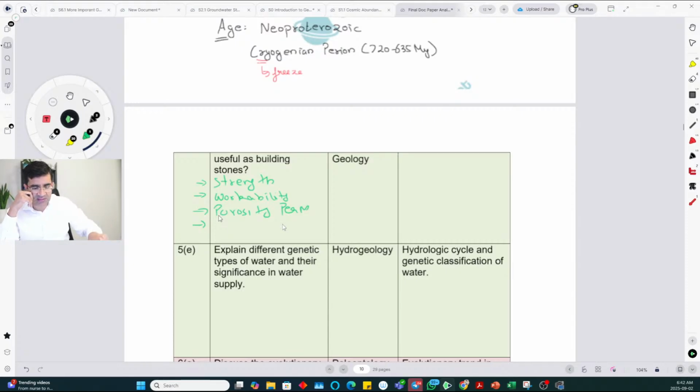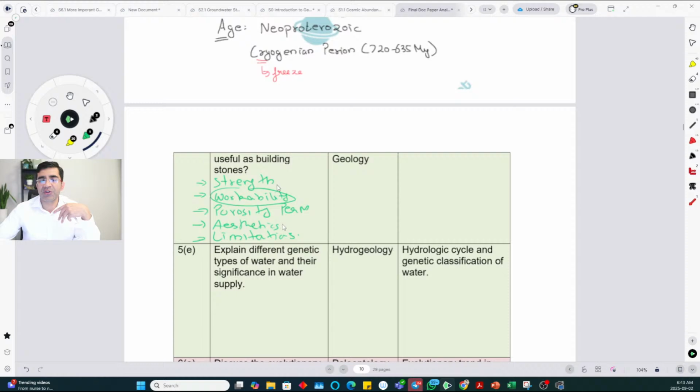So there are other things that you can mention in this particular topic. Aesthetics, okay, how easy is it to cut, so that will come under workability itself, okay, and you can also mention some limitations in this.